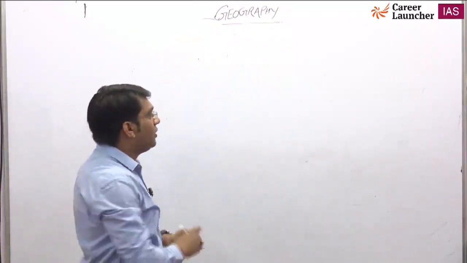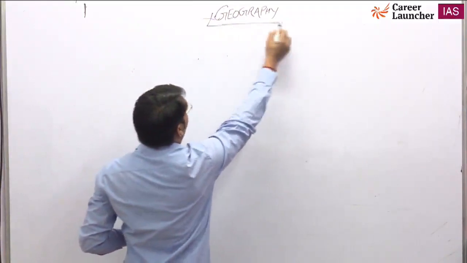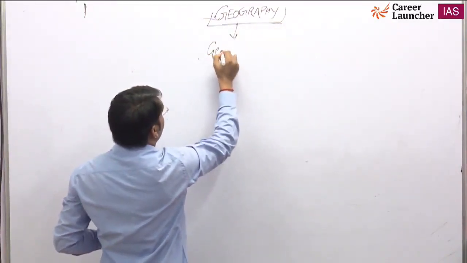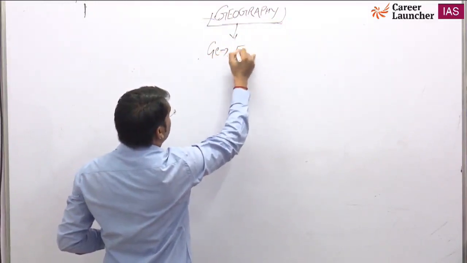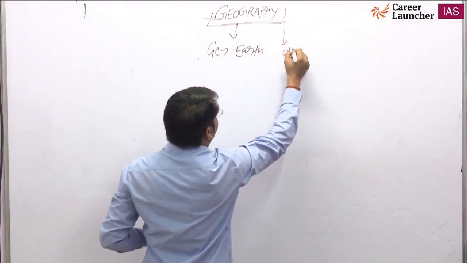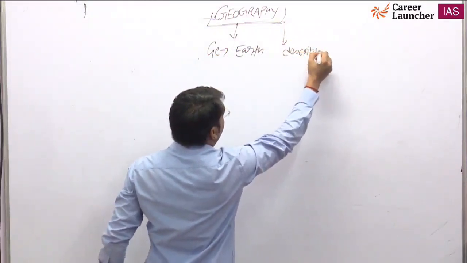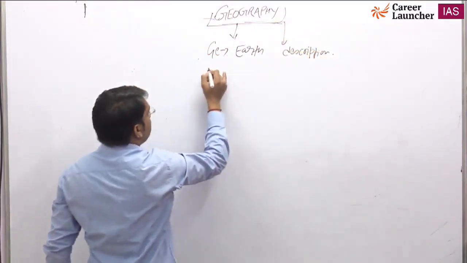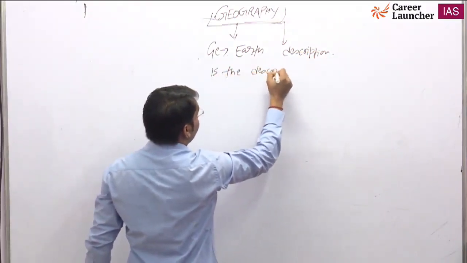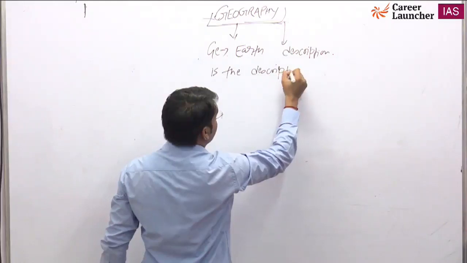Okay. So when we talk about geography, can you define geography? What is geography basically? Basically, geo means earth, and graphy basically means description. Or we can say geography is the description of the earth in simple language.